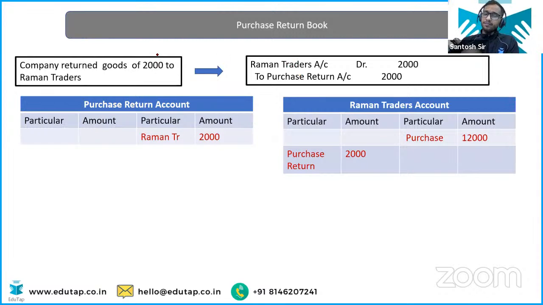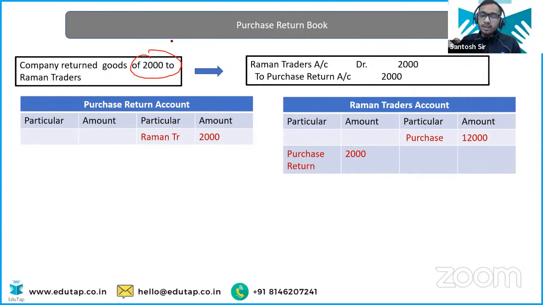If your company returned goods of 2000 to Raman Traders, obviously when you had purchased the goods from Raman Traders, this Raman Traders was your creditor, so you created Raman's account, right? But now you are returning goods. So your creditors, your liability, is getting decreased now.